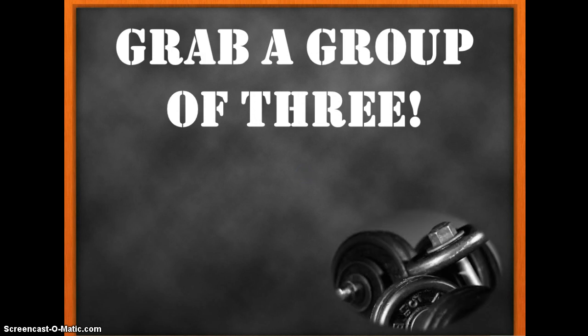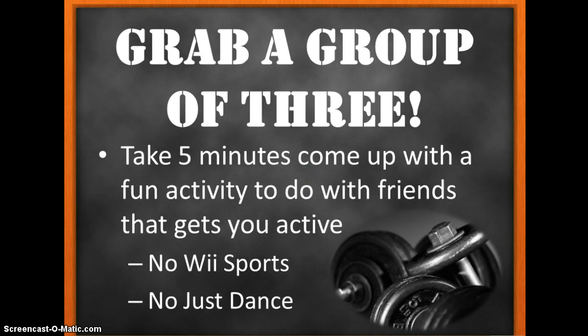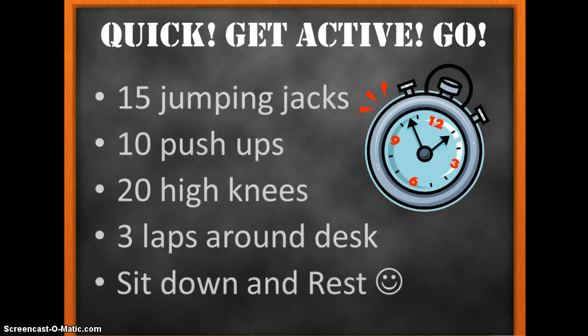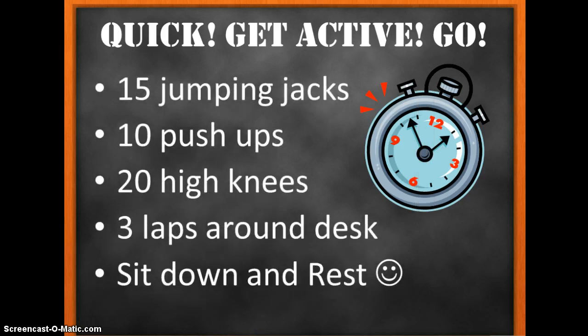Okay, grab a group of 3. Alrighty, you have your group of 3. I want you guys to take 5 minutes to come up with a fun activity to do with your friends that gets you active. I don't want anything that has to do with Wii Sports or Just Dance. I want you guys outside, up and moving. We'll regroup and we'll talk about the activities you guys have come up with in class. Your activities were so great, but now I want you to, quick, get active, go. Do what you see on the board and then sit down and rest and wait for the rest of the class to be done.